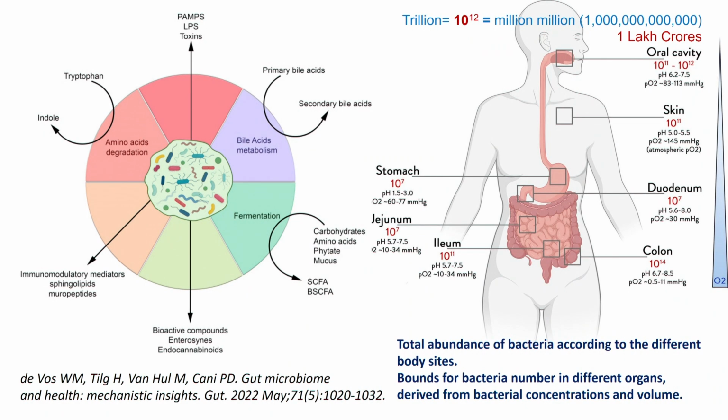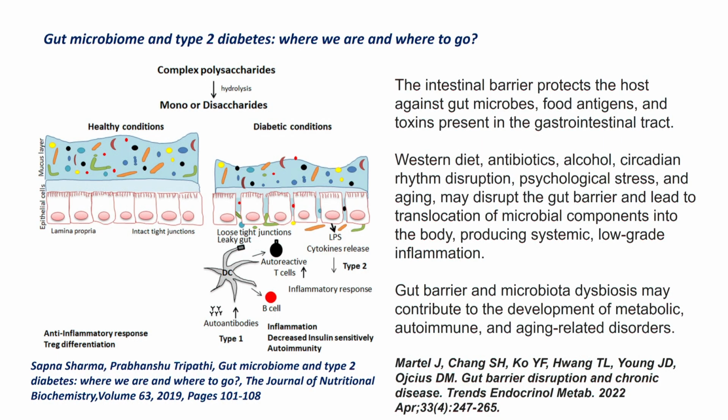Then gut. People talk so much about gut. I'm just going fast about these 3 slides. Gut, of course, you know, the gut microbiome weighs about 2 kilos. Every human being is carrying about 2 kilos of gut microbiome. And gut microbiome has a lot of benefits as well as disadvantages, especially the leaky gut syndrome.